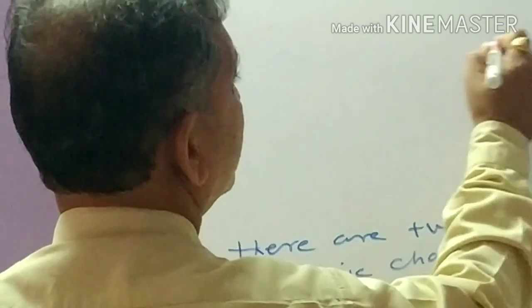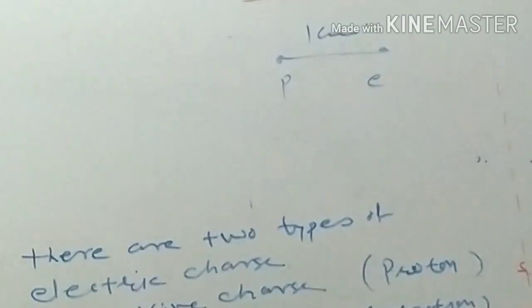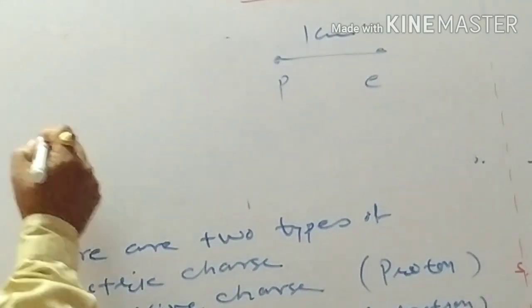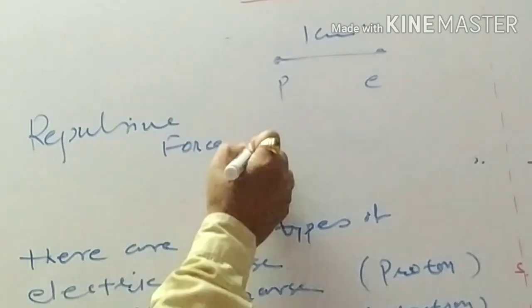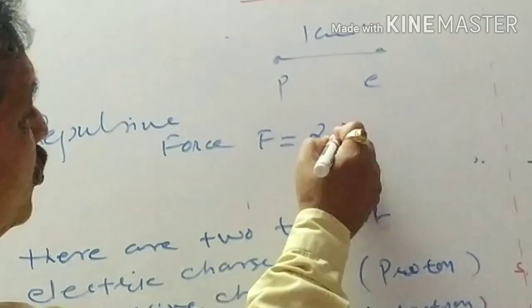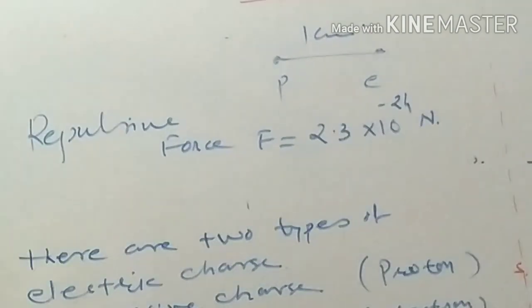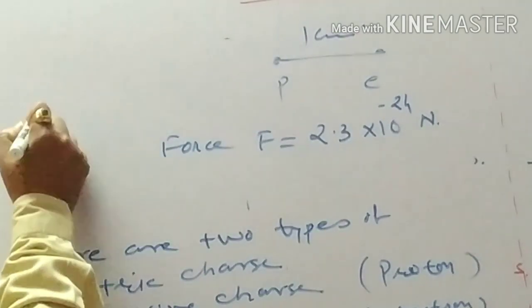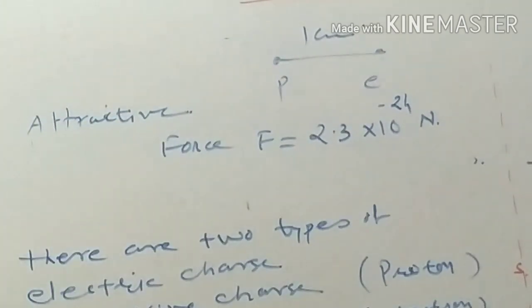Now if you take one proton and one electron again at the same separation distance of 1 centimeter, then due to their charge there will be a force. According to this equation, it is also 2.3 into 10 raised to minus 24 Newton. Sorry, one proton and one electron, then there will be an attractive force. So this attractive force is of the same value as that of the repulsive force between two electrons.